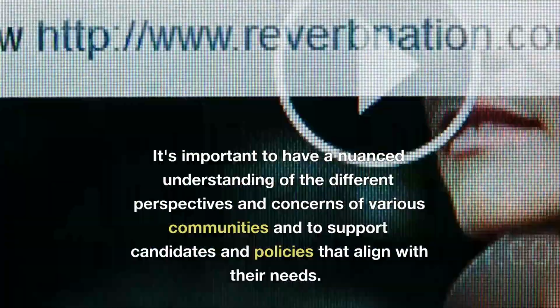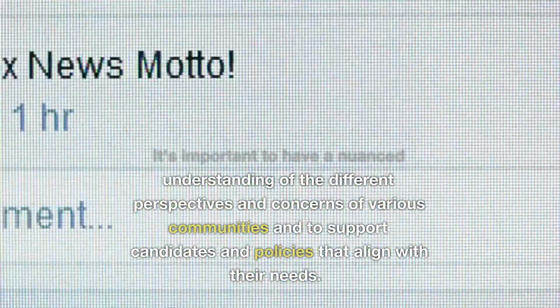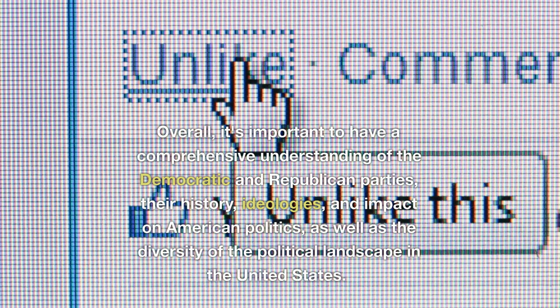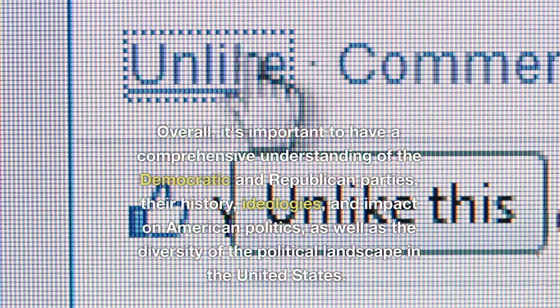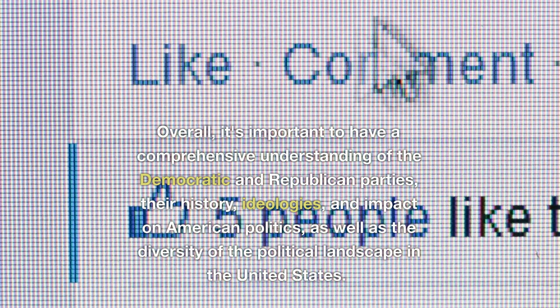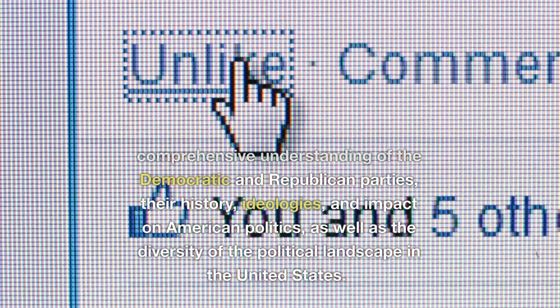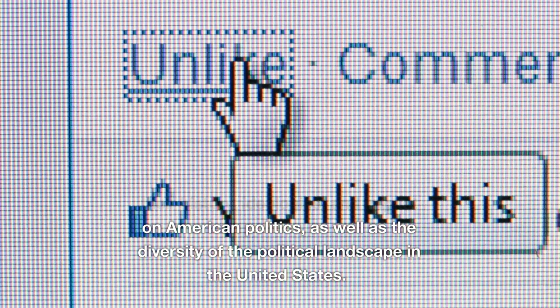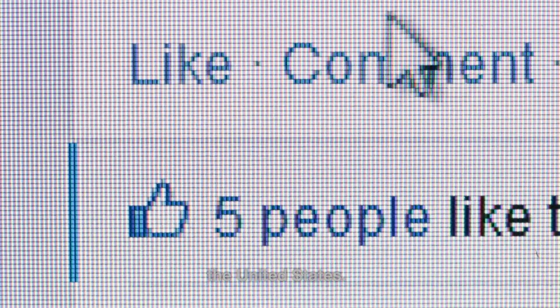It's important to have a nuanced understanding of the different perspectives and concerns of various communities and to support candidates and policies that align with their needs. Overall, it's important to have a comprehensive understanding of the Democratic and Republican parties, their history, ideologies, and impact on American politics, as well as the diversity of the political landscape in the United States.